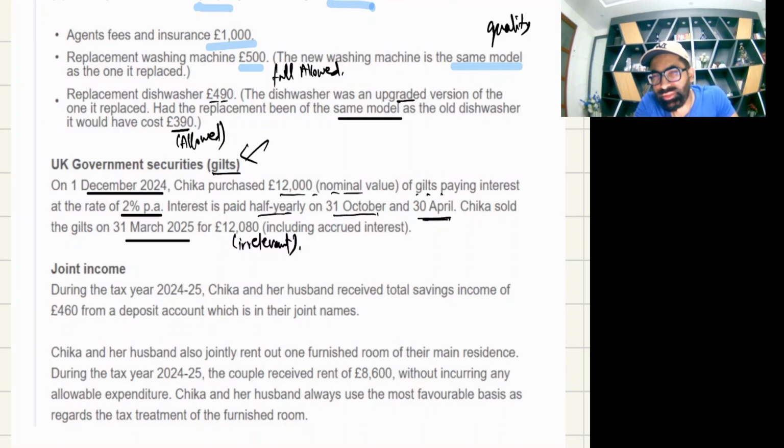Let me give you a very easy summary. If you buy gilts in the same fiscal year and sell in the same fiscal year, simply count your period of ownership and calculate interest income for that. You bought it in December, then January, Feb, and you sold it on 31st March. That means you own this gilt only for 4 months.